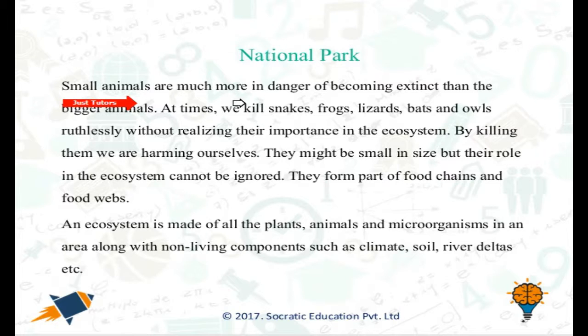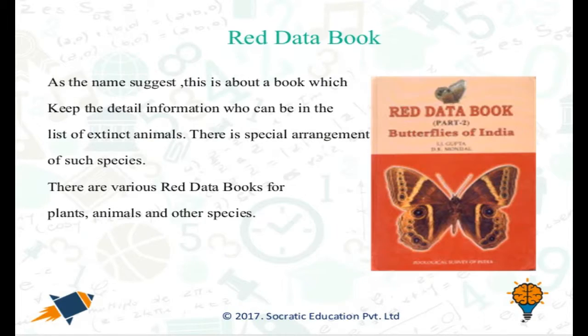Small animals are much more in danger of becoming extinct than the bigger animals. At times, we kill snakes, frogs and lizards recklessly without realizing their importance in the ecosystem. By killing them, we are harming ourselves. An ecosystem is made up of all the plants, animals and microorganisms in an area along with non-living components such as climate, soil, river deltas, etc.